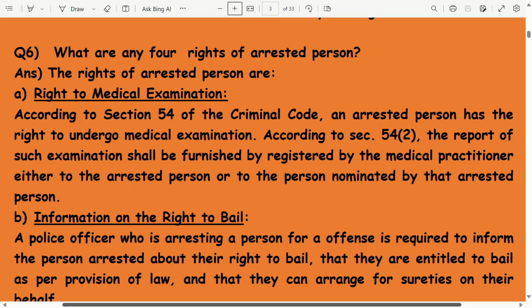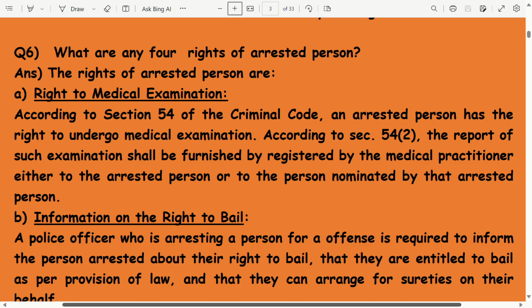Now tell me what are any four rights of an arrested person. The rights of an arrested person are: right to medical examination. According to Section 54 of the CrPC, an arrested person has a right to undergo medical examination. According to Section 54(2), the report of such examination shall be furnished by the registered medical practitioner either to the arrested person or to the person nominated by that arrested person.